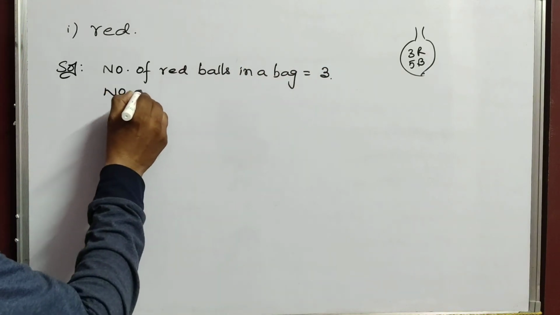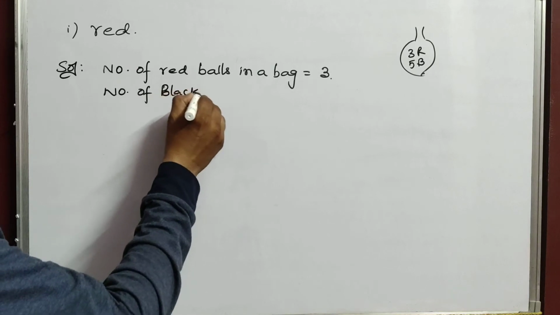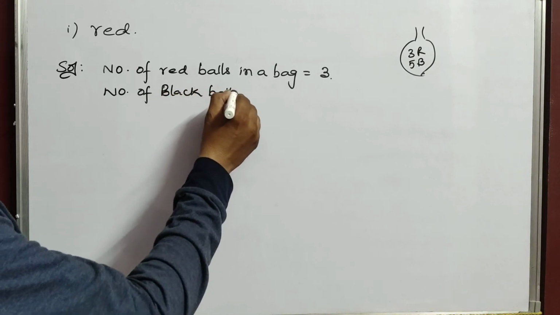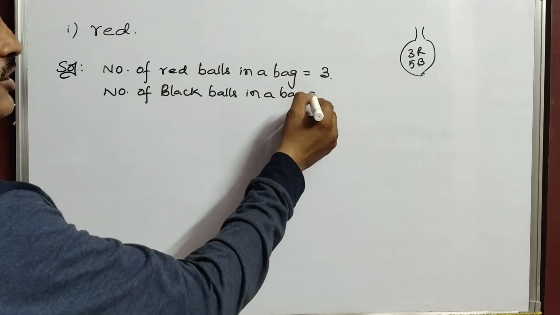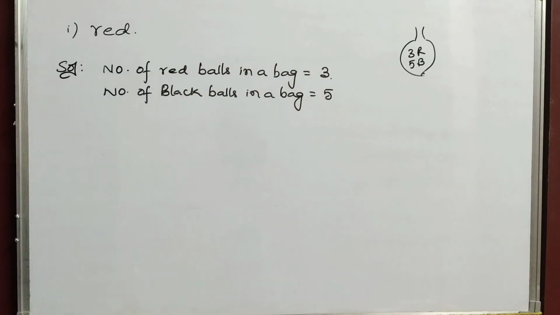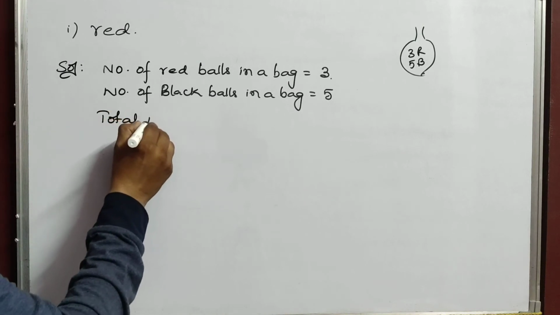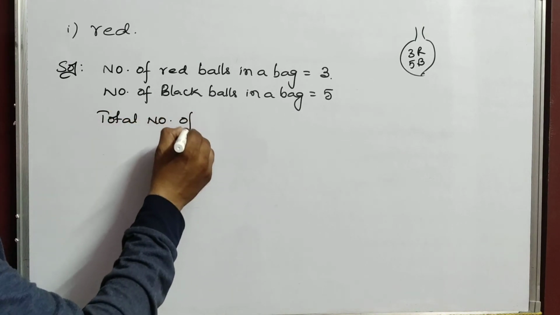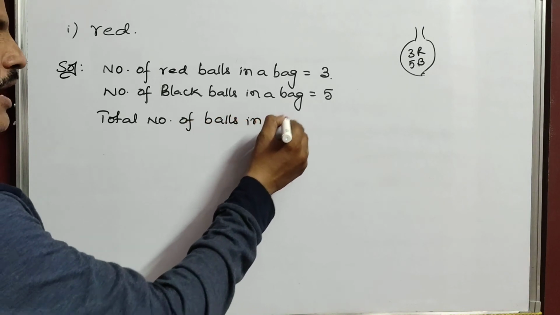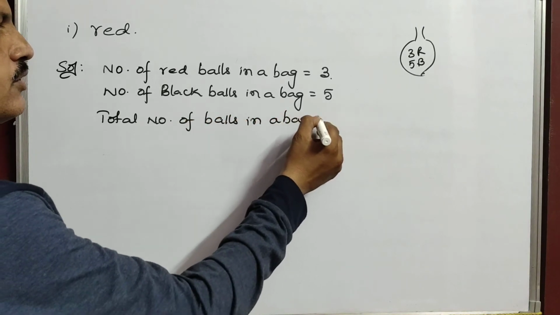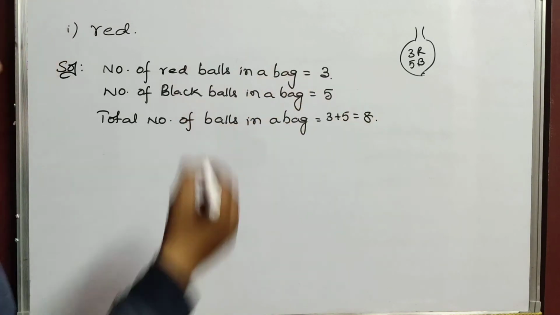Number of black balls in a bag equals 5. Now write total number of balls in a bag equals 3 plus 5, that is 8.